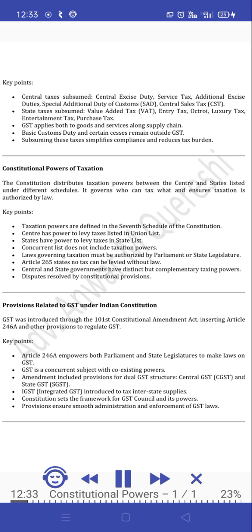Central GST (CGST) and State GST (SGST). IGST, integrated GST, was introduced to tax interstate supplies. The Constitution sets the framework for the GST Council and its powers. Provisions ensure smooth administration and enforcement of GST laws.